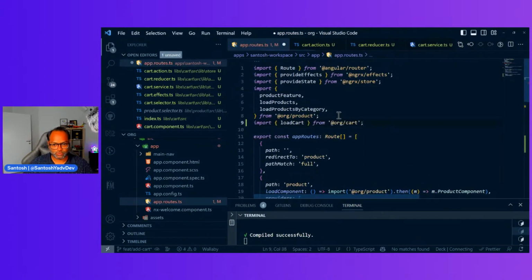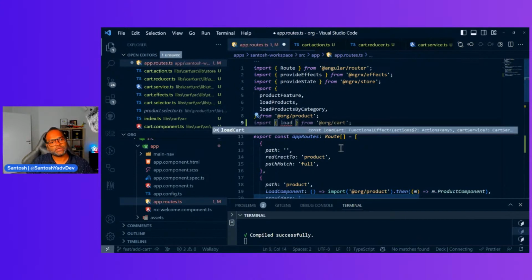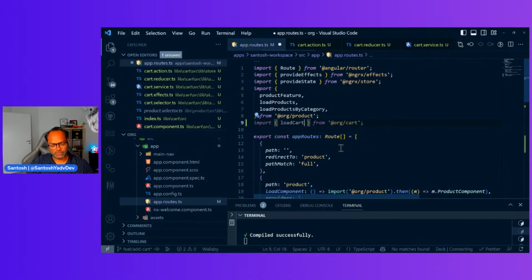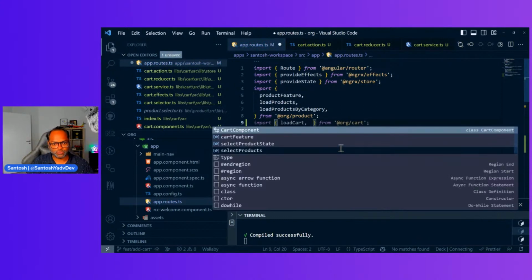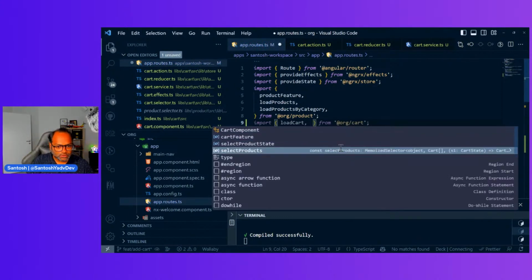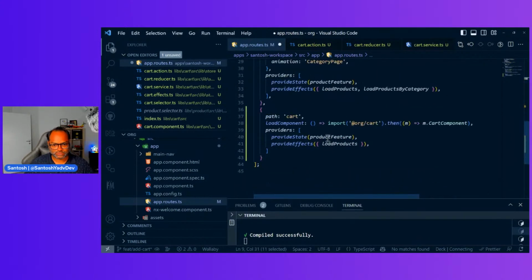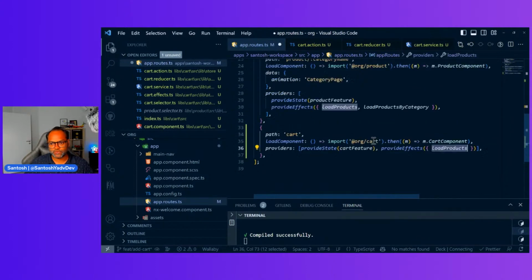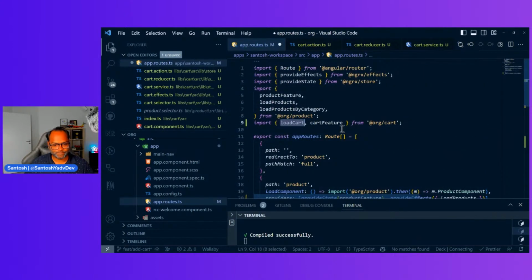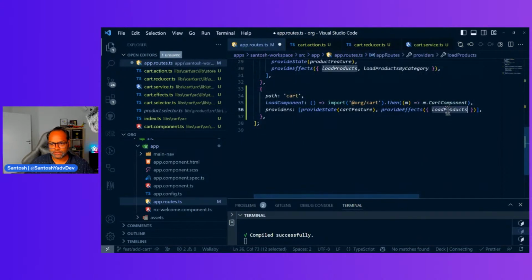Import rg slash cart. So what I need is load cart. This is my effect, and load cart feature. So this is what I need. Cart feature, which I should register inside state. And for effect, here, I should register my effects. Great. So this is done.